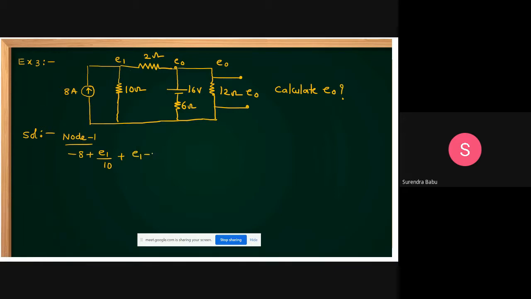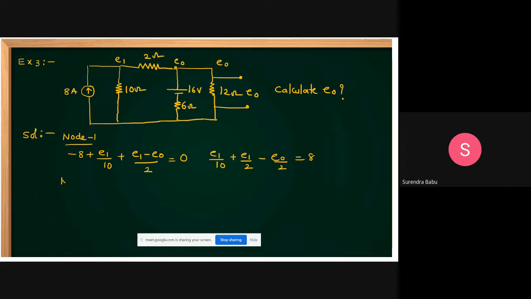E1 minus E0 by, how much resistance is this? It is a 2 ohm resistance, equal to 0. This is minus 8 plus E1 by 10 plus E1 minus E0 by 2. Then from this what you can get? E1 by 10 plus E1 by 2, minus E0 by 2 is equal to 8.